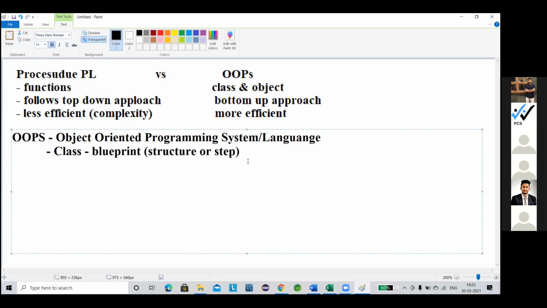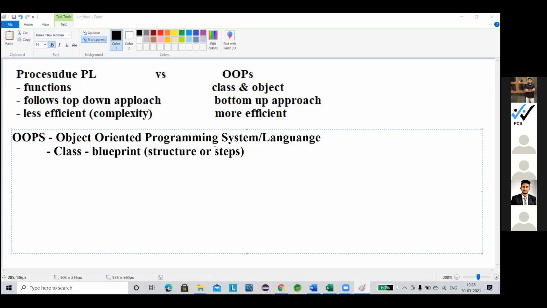Okay, so structure or steps. In class you guys will find one term related to it: the class is called the blueprint of the object.